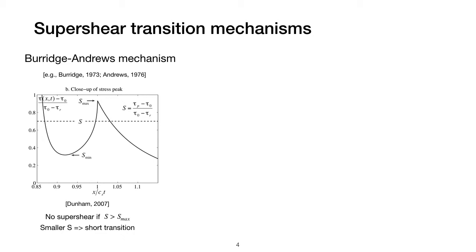The key point from this theory is that the fault's initial stress must be sufficiently high so that the length of the daughter crack propagating ahead of the subshear rupture front can continuously grow as the propagation distance increases. When the daughter crack length exceeds the critical nucleation length, the supershear transition occurs. And the initial stress on the fault is usually written in a dimensionless way, which we call the S ratio.